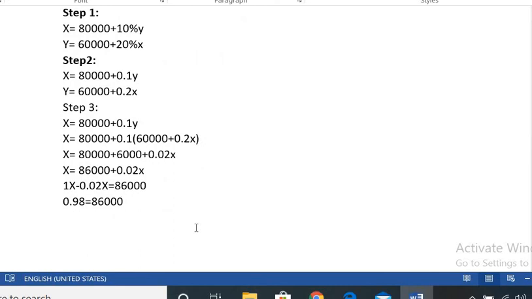Then 1x minus 0.02x comes to 0.98x, equal to 86,000. So you need to find out the x value. So x is equal to